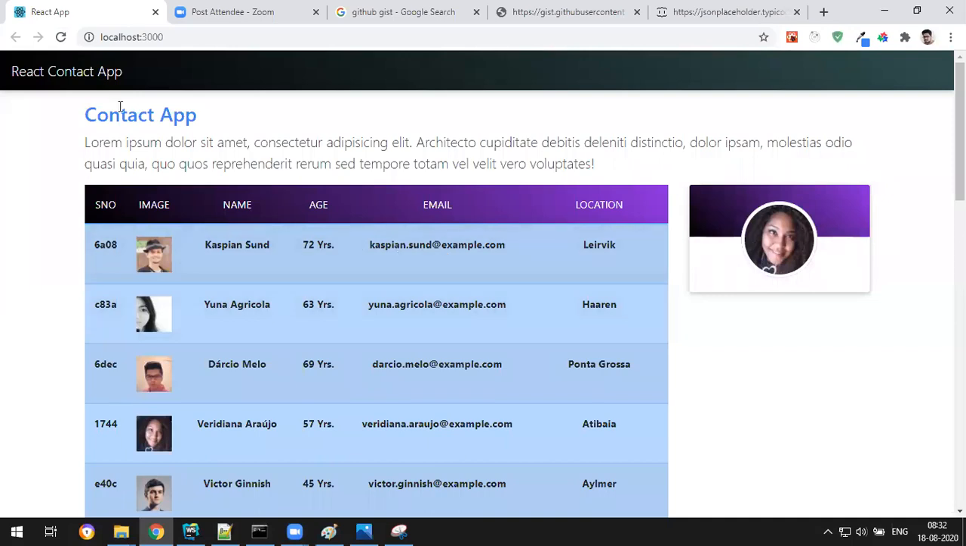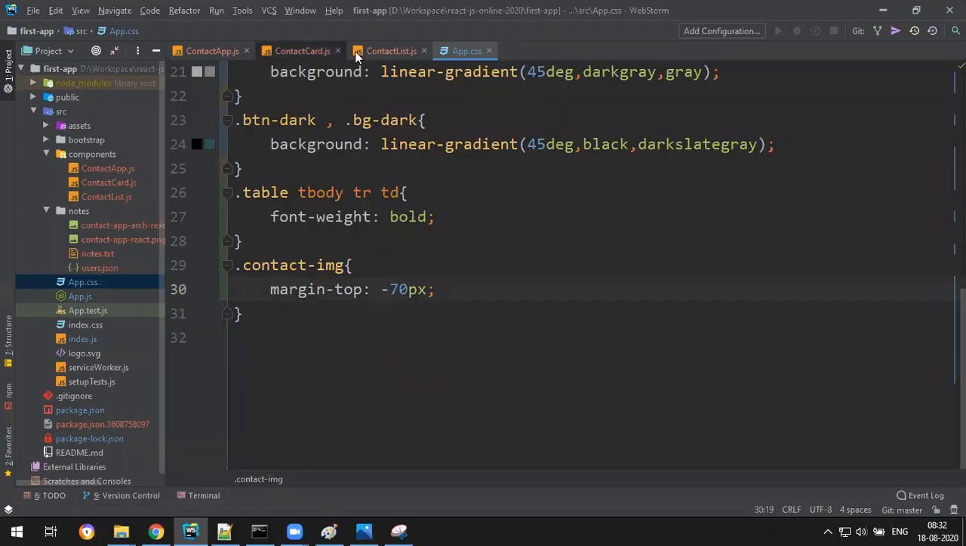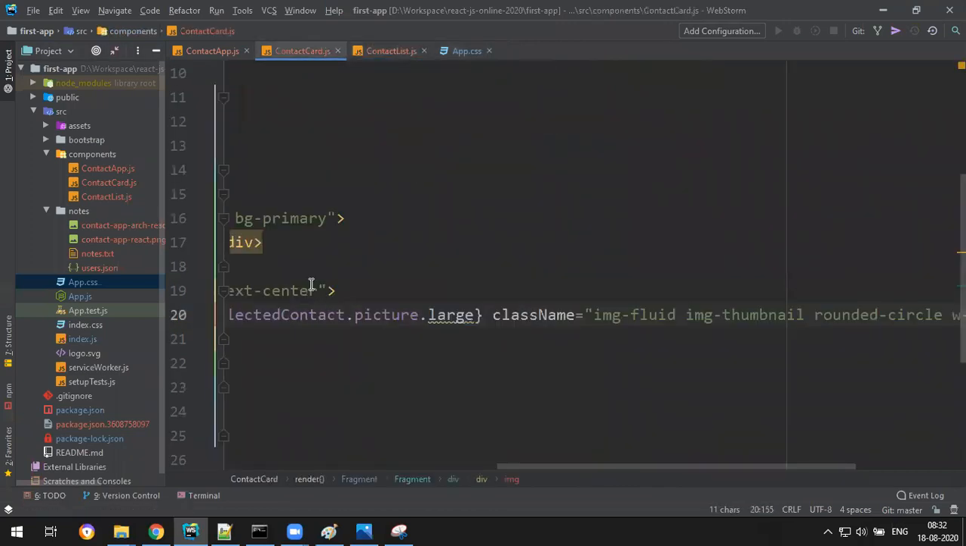So the first time nothing will display. Spinners and all, I'll tell you in the next class how to load the nice spinners. As of now, just direct data. Yeah, fine. And I want to display the data also below. That's very simple. Go to the contact card.